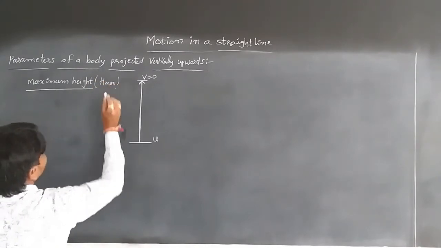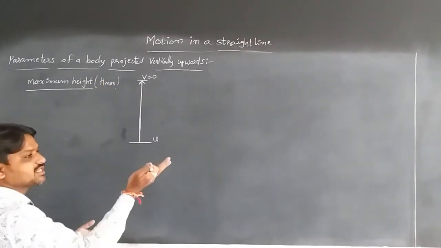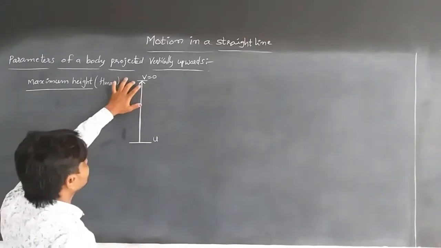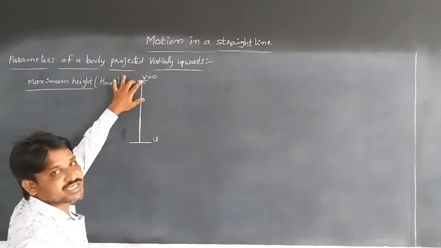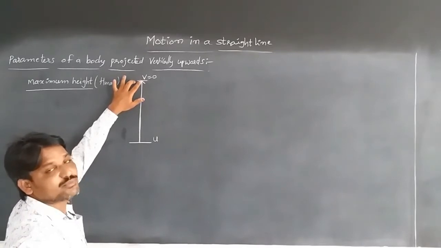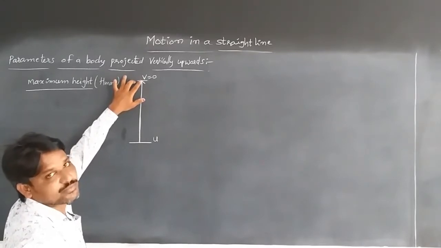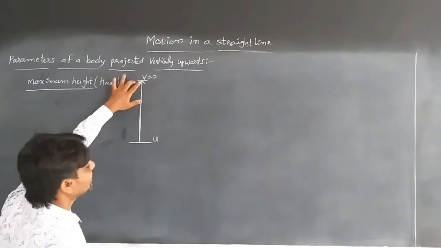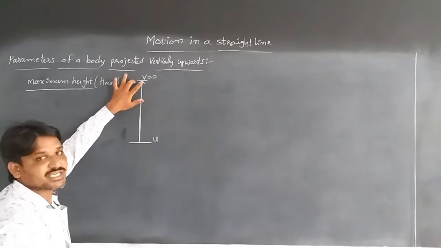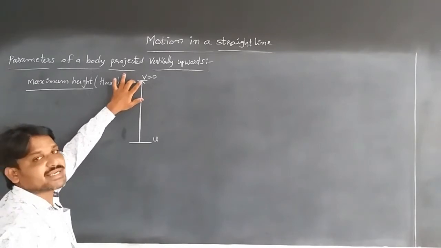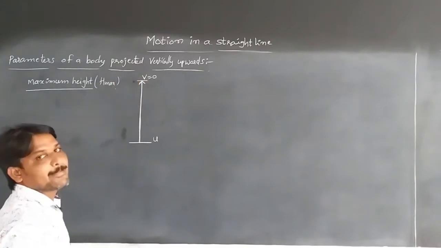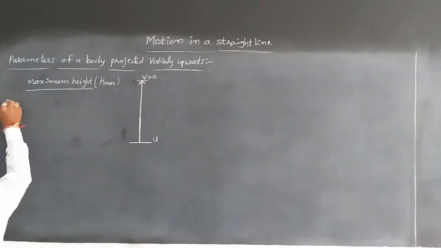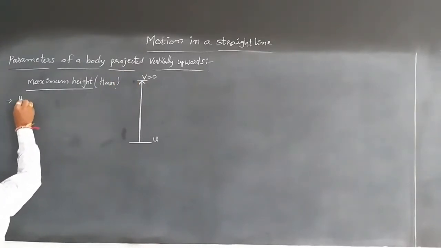H maximum means the height at which the vertically projected body's velocity momentarily becomes 0. That height is called the maximum height. Here the definition of maximum height is the height of a vertically projected body at which its velocity momentarily becomes 0.